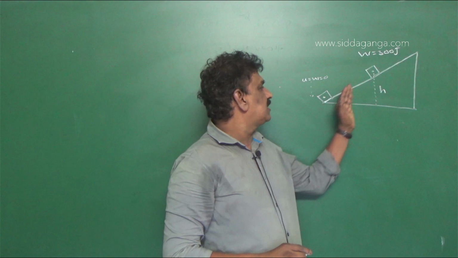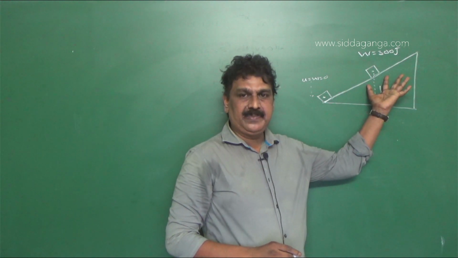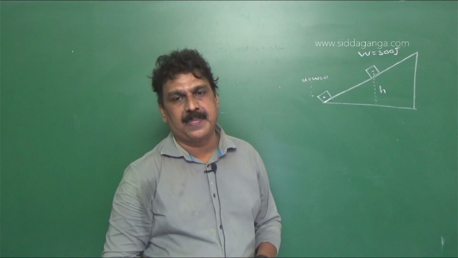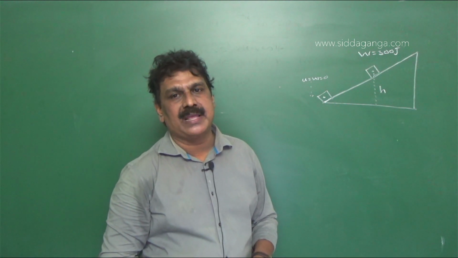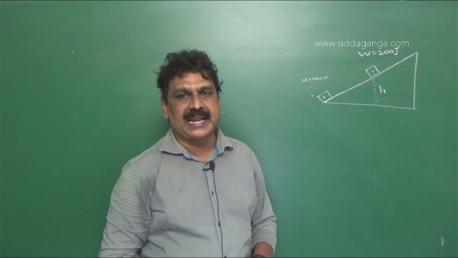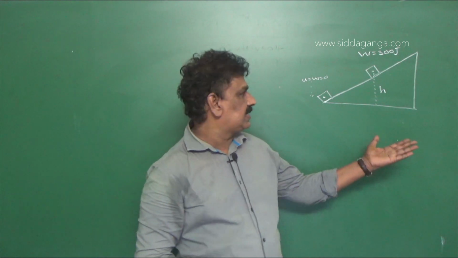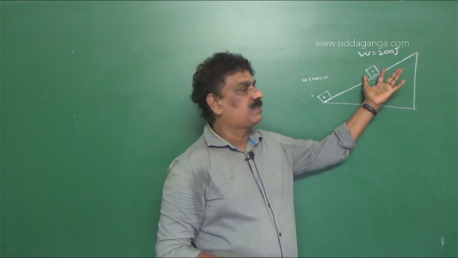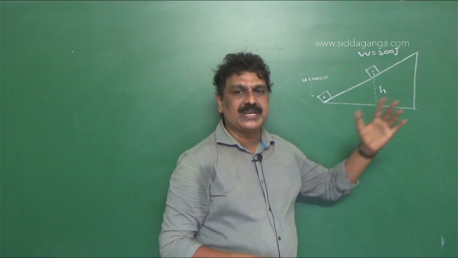Now, when it is moved on the inclined plane, according to the law of conservation of energy, work done on a body appears as potential energy in this case. When it is taken to a height h, the energy possessed by the body is potential energy.